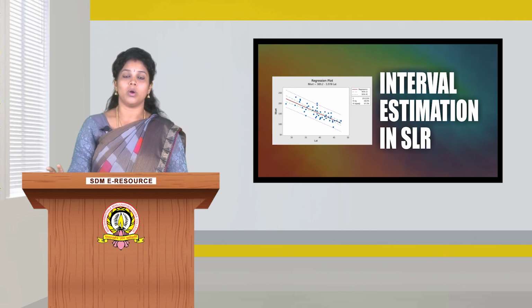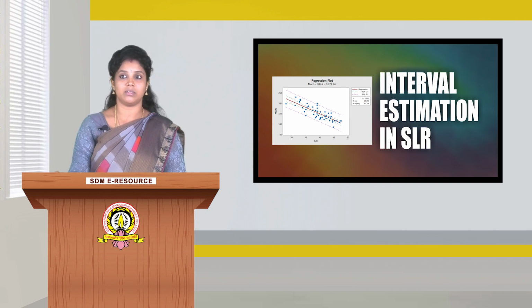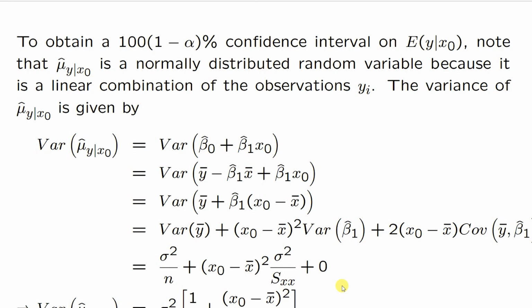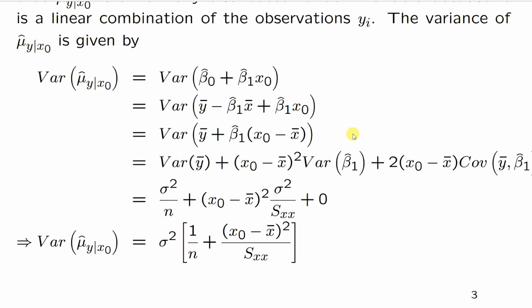Now, in order to obtain the confidence interval on the mean response, we need to consider the distribution assumption. Since we assume that the response observations yi follow normal distribution and the estimator mu cap y given x0 is a linear combination of the observations yi, therefore we can assume that the estimator mu cap y given x0 is normally distributed. So let us try to find its variance.